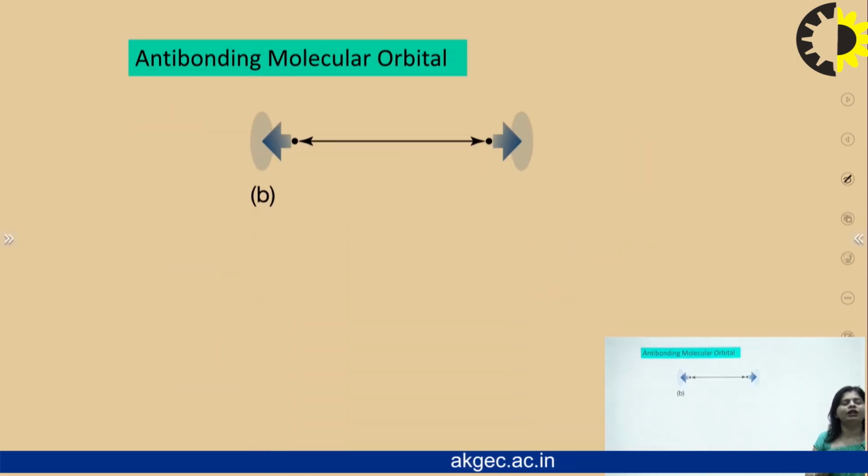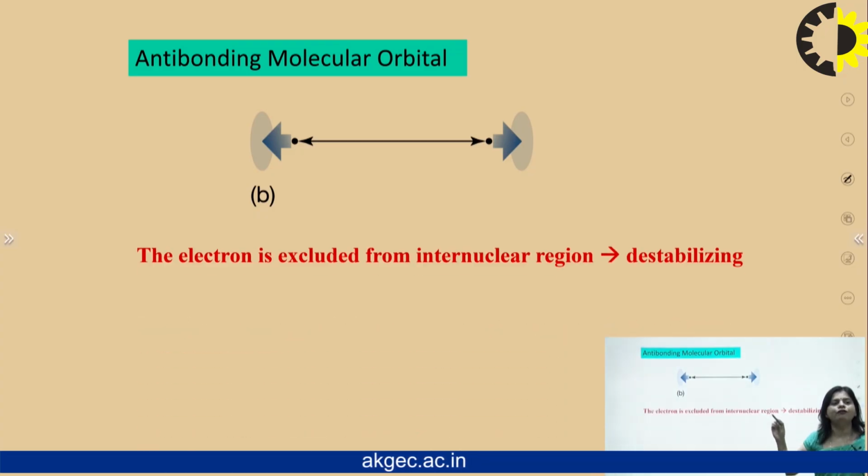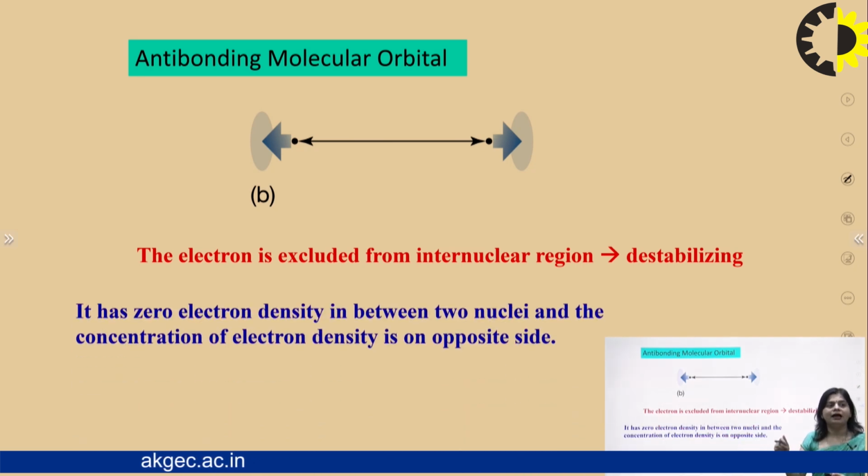In anti-bonding molecular orbitals, as already explained, the probability of finding the electron is away from the nuclei. The electron is excluded from the internuclear region. That refers to destabilizing. And since there is zero electron density between the nuclei, in that part there is a formation of a node.